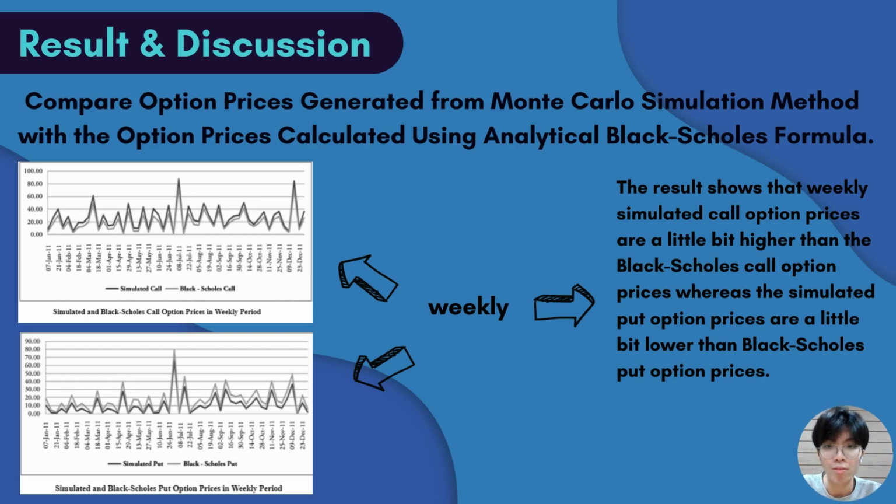In these two graphs, it is shown that the weekly simulated call option prices are a little bit higher than the Black-Scholes call option prices, whereas the simulated put option prices are a little bit lower than the Black-Scholes put option prices.